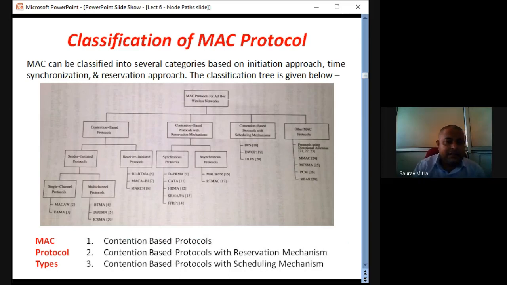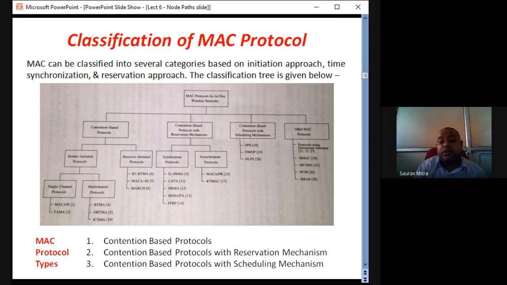Classification of MAC protocol. So I started this topic last day, could not complete it. There are mainly 3 types of MAC protocols. One is contention based, one is contention based MAC with reservation. So in contention based simple type, we are not reserving any bandwidth, we are not reserving any time slot for one path of sensor for sending data from transmitter to the receiver. So contention based protocol simple, the first type, it cannot guarantee quality of service. That's why it cannot be used for highly reliable communications like voice or data. Okay, so contention based protocol simple type is not able to provide quality of service.